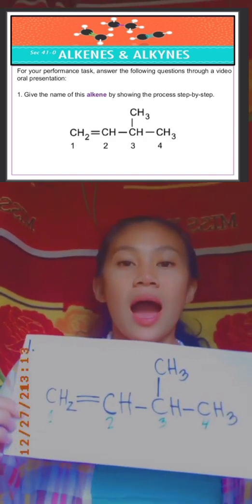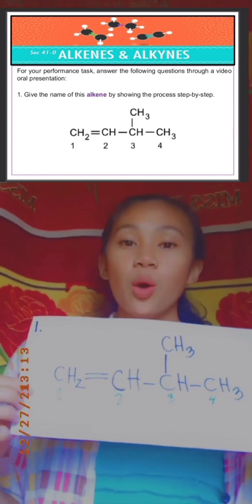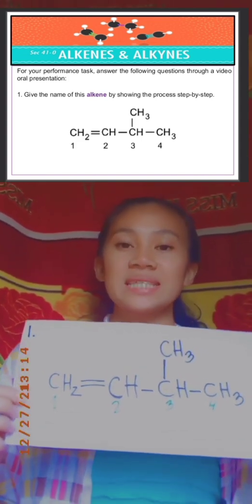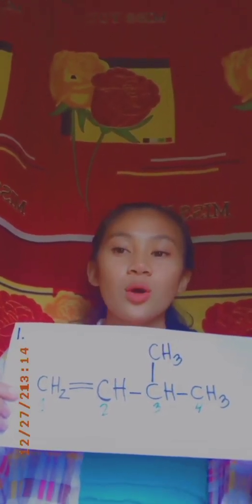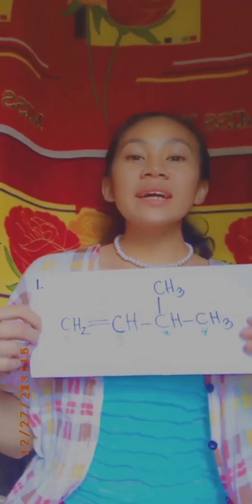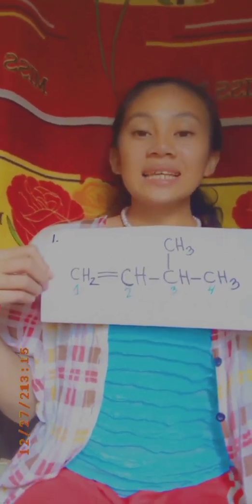Let's start with question number 1. Give the name of this alkene by showing the process step by step. So, alkenes are named using a series of rules similar to those for alkanes, with the suffix -ene in place of -ane. There are 3 steps in naming this alkene.